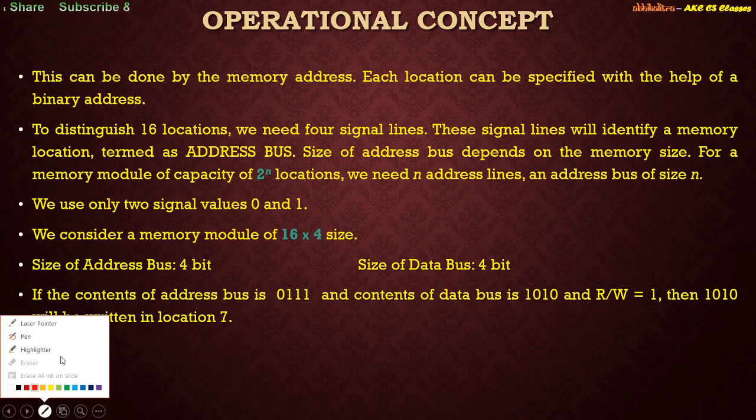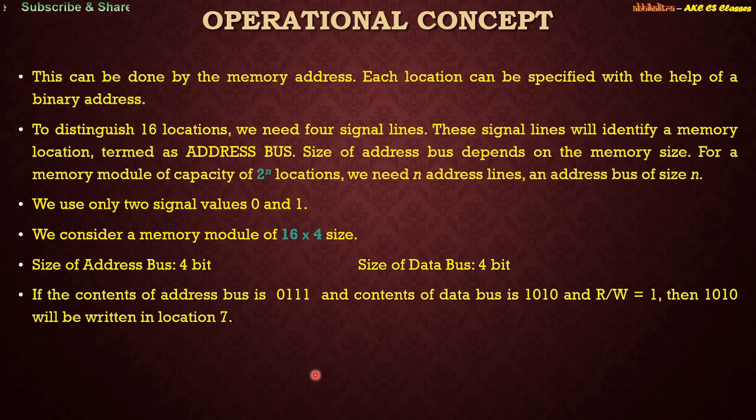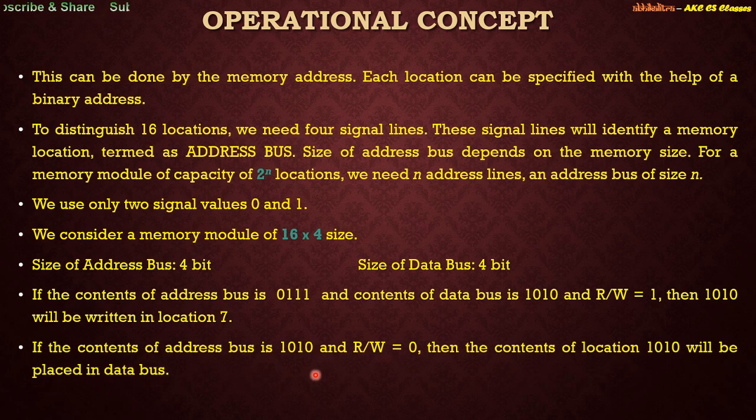Coming back to the slide, if I take another example, where the content of the address bus is 1010, which is 10, and the read/write signal line is 0, that means we want to read. So we want to read from memory location 10, and the contents of location 1010 will be placed in the data bus. Whatever content is in the 1010 location will now be placed in the data bus, and that data is placed in a memory buffer register or memory data register.